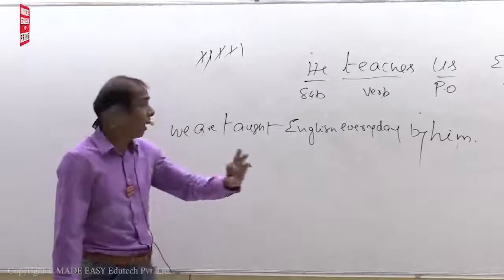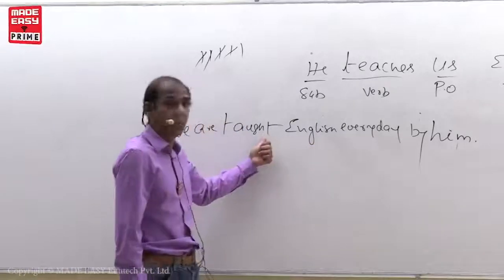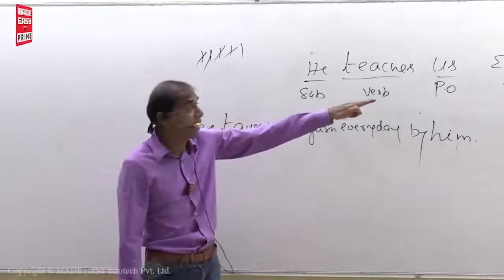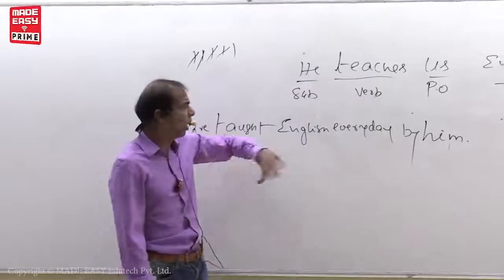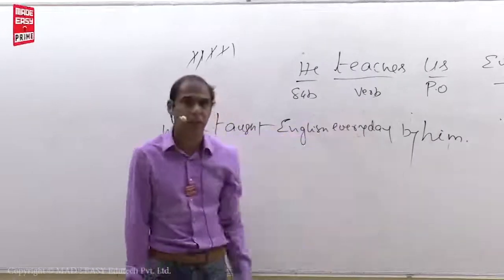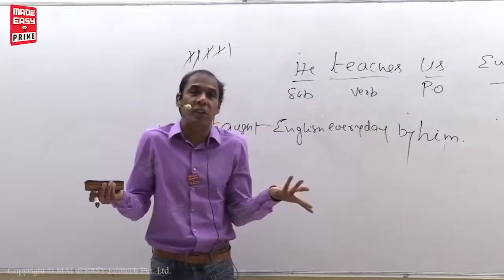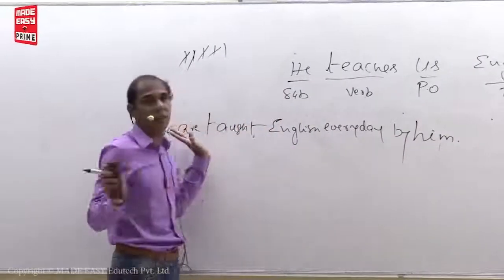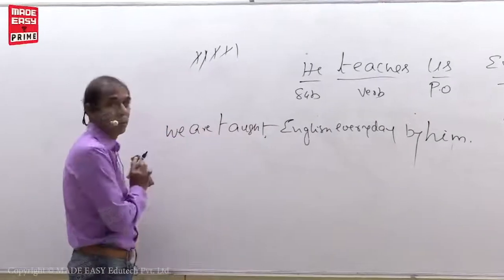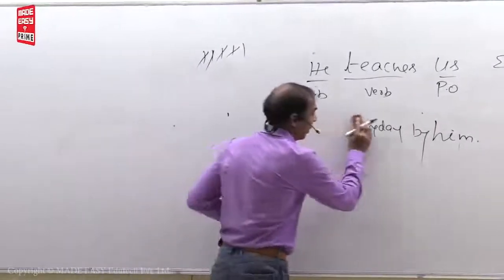So generally, where do we have to write by? After V3. But if any main points are there in the sentence, first you write all the main points like this in the same order. After the main points you have to write by. If no main point is there, directly you can write by after V3. That's it. Any doubt? One more sentence, let us take.